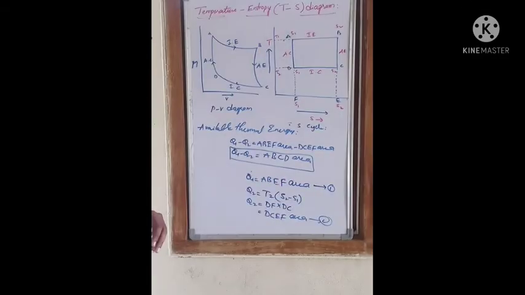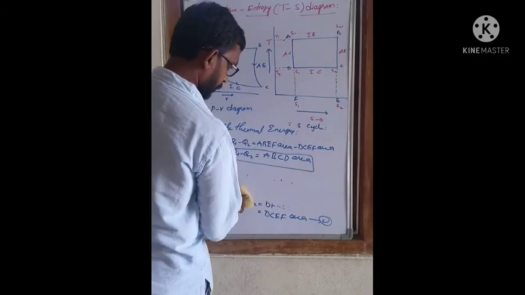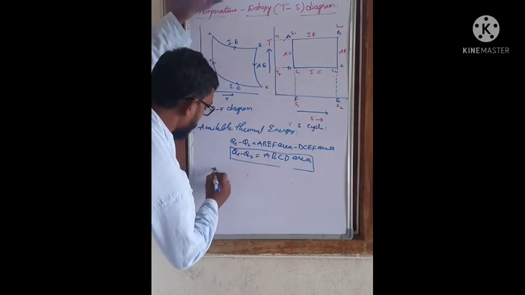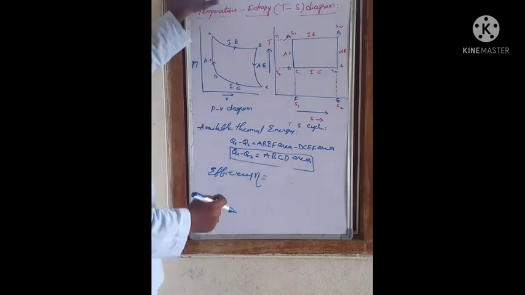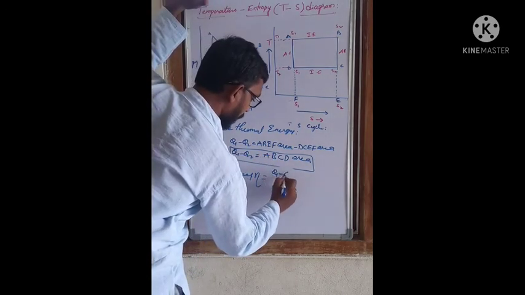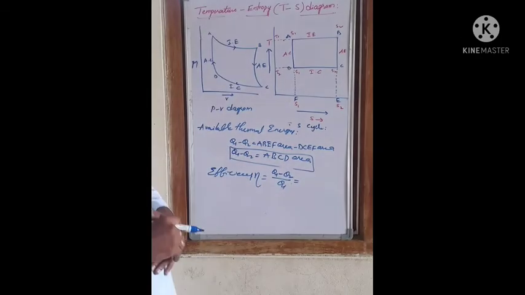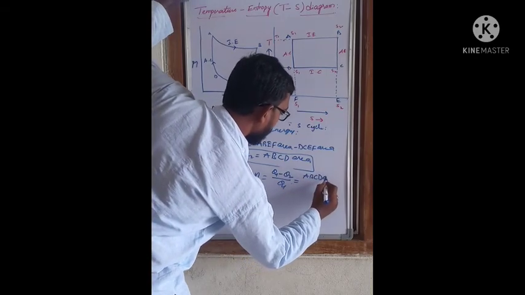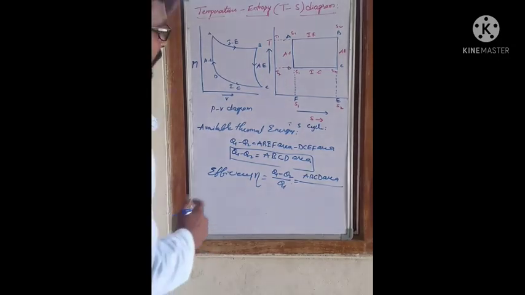Now the efficiency. How can we find out efficiency? We know that efficiency eta is equal to Q1 minus Q2 by Q1, where Q1 minus Q2 represents the ABCD area, and Q1 is the ABEF area. So eta equals ABCD area by ABEF area.